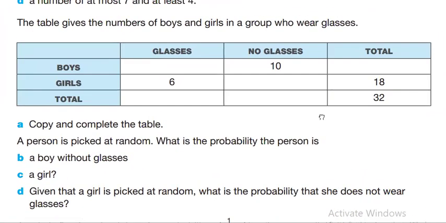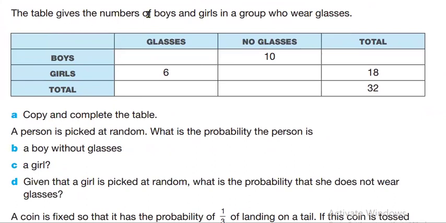So you're supposed to fill it and then answer the questions that you have here. The table gives the numbers of boys and girls in a group who wear glasses. This is the table or sample space because it's a probability space. Copy and complete the table first. Let's complete the table. Here we have totals of the ones on the side and totals of the ones on top.